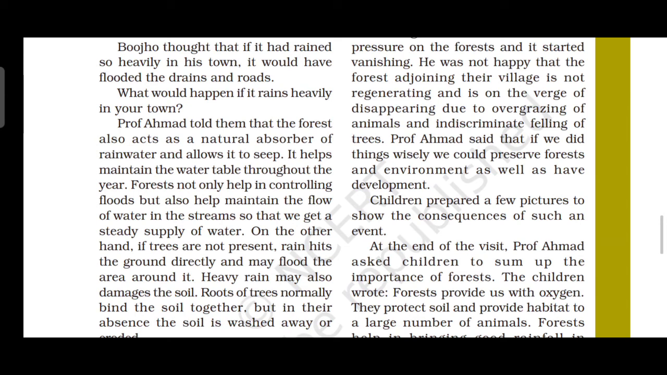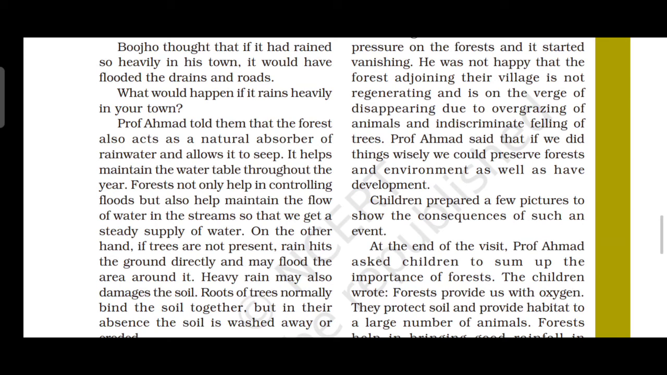The weather of the village was quite pleasant. Villagers said that due to the surrounding forest, they receive good rainfall, and the air also remained cool. Noise pollution too is less because the forest absorbs the noise of the nearby highways.